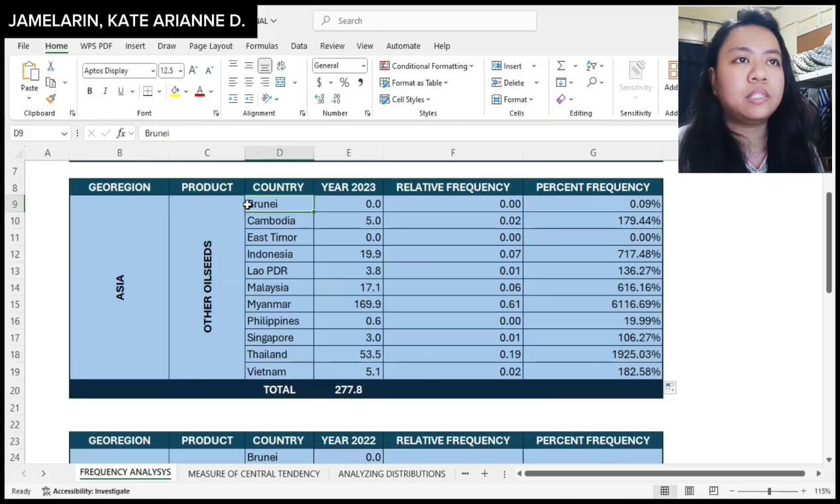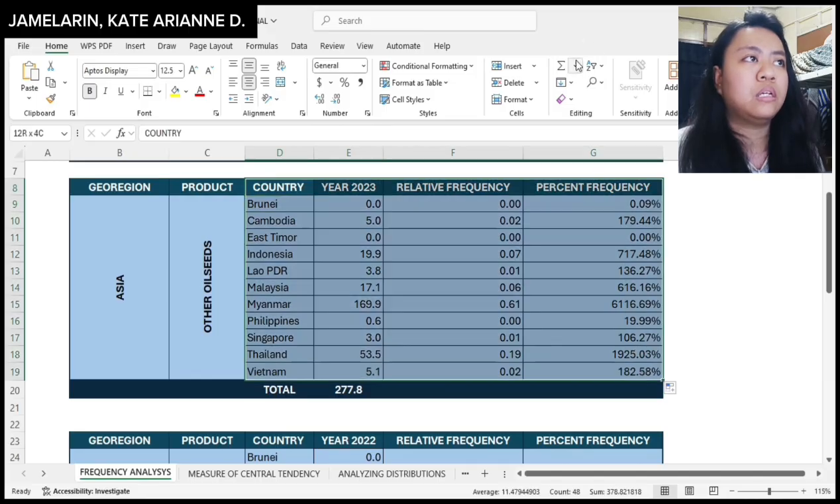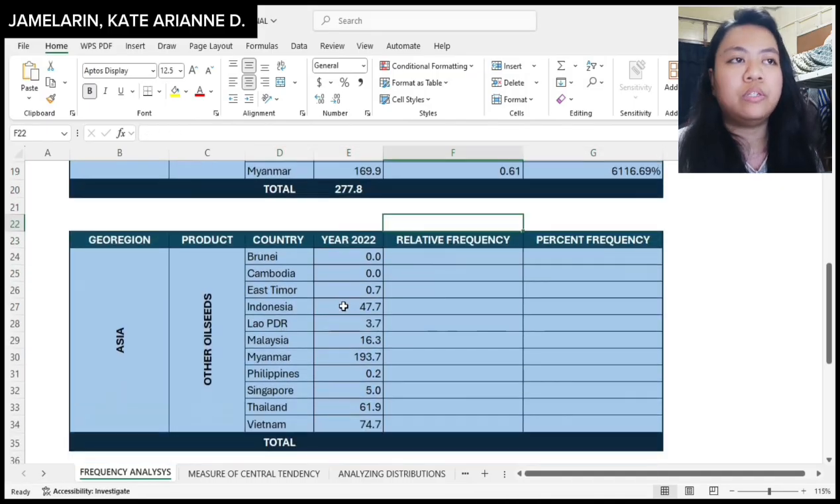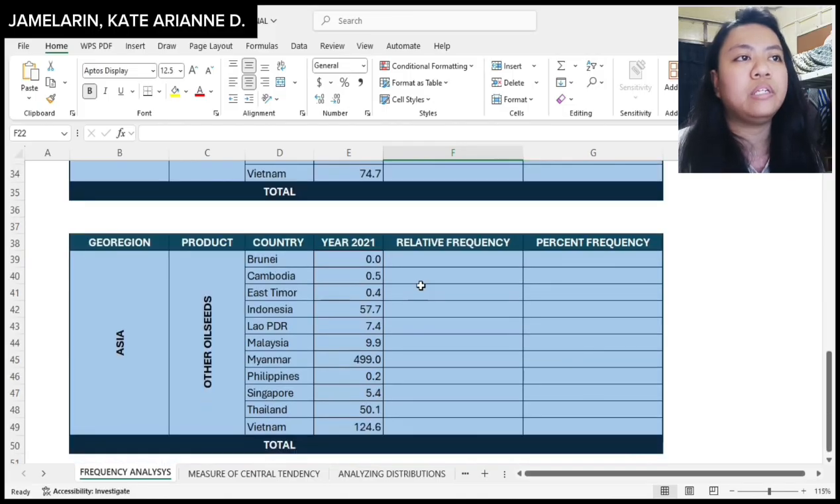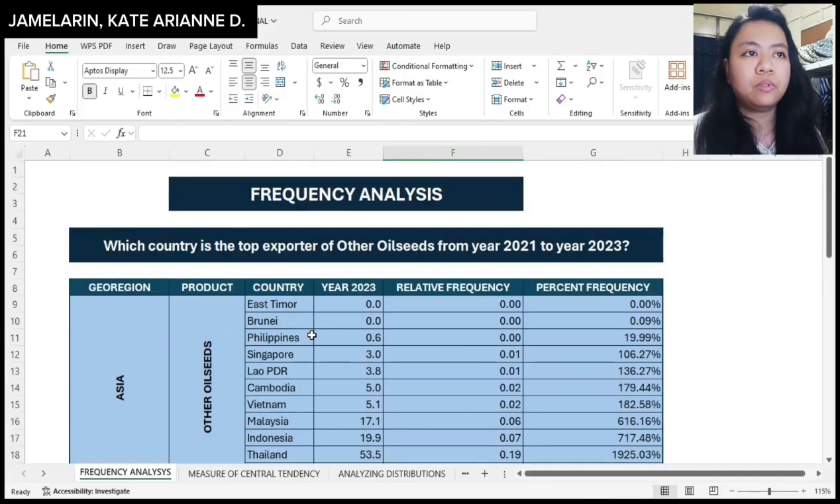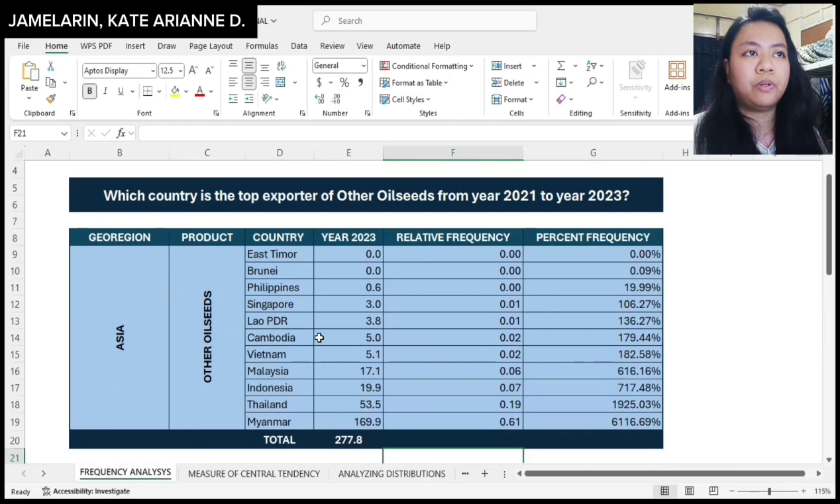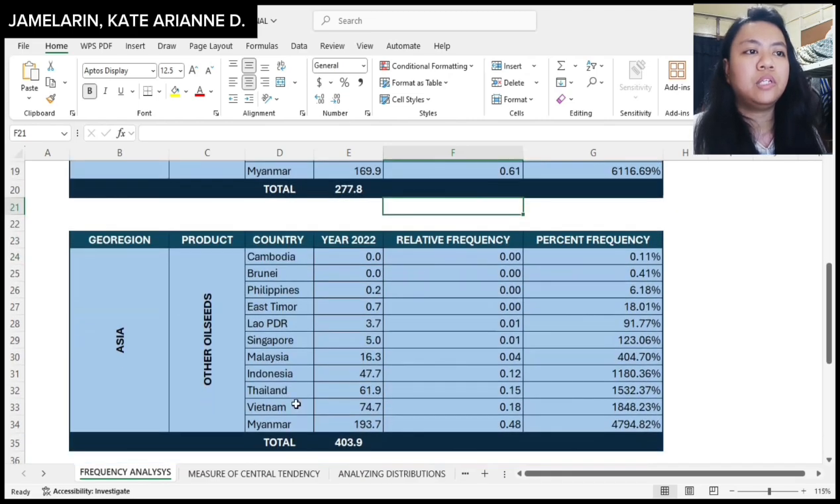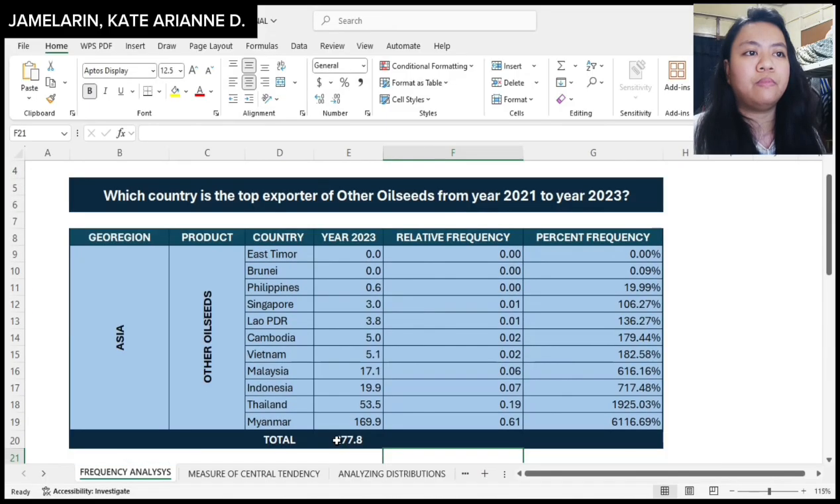Ngayon, meron akong data set for 2023. Para malaman ko kung sino ang naging top exporter for this year, I will select this data set and then sort it out from smallest to largest. After that, I will be doing the same procedure or formula for year 2022 and year 2021. Pagkatapos ko masort ang data for the top exporter of other oilseeds from year 2021 to year 2023, dito natin makikita na ang bansang Myanmar ay naging top exporter from these years.